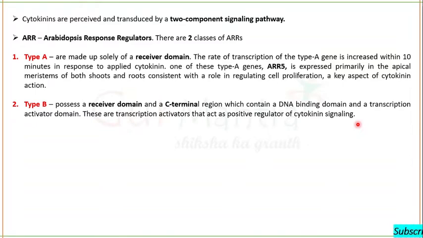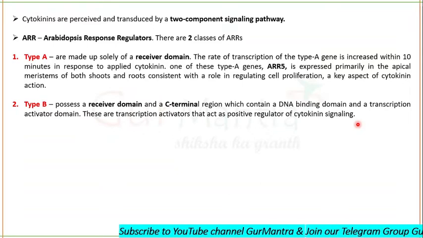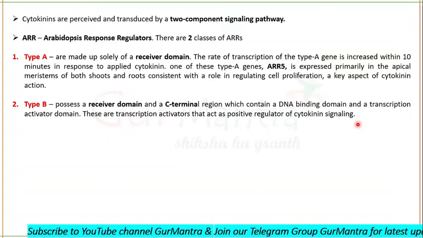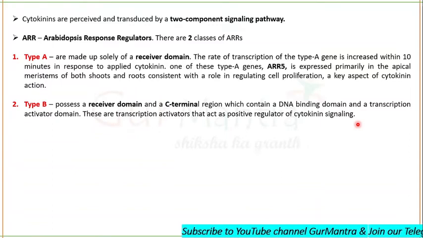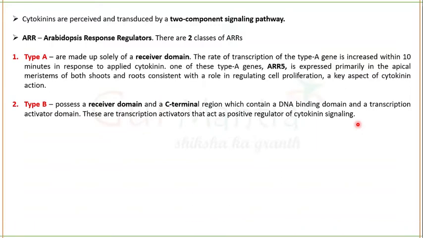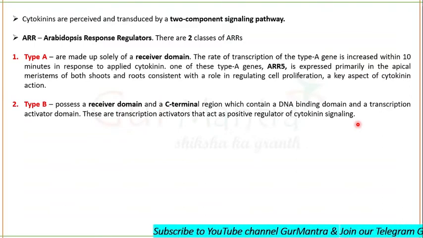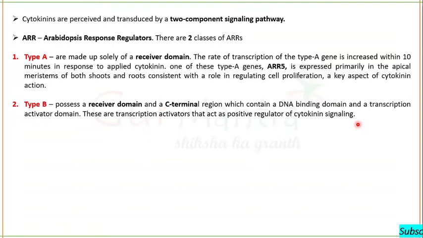Type A will also be involved in the signaling of cytokinin. Okay, but it has only a receiver domain. It is not having any C-terminal domain. Fine. And the example of type A ARR is ARR5, which is expressed in the apical meristem of both shoot and root, and is responsible for cell proliferation, and cell proliferation is a key aspect of cytokinin action.